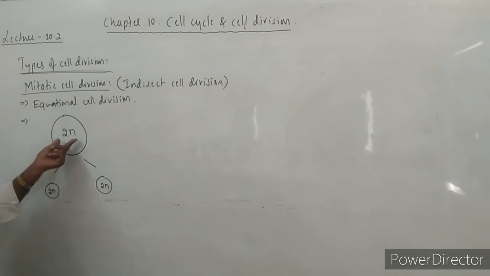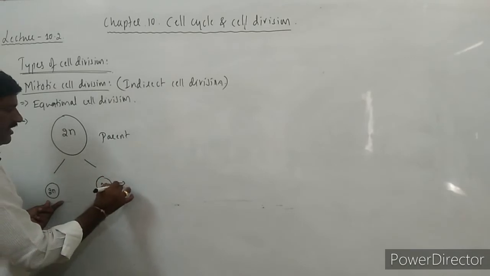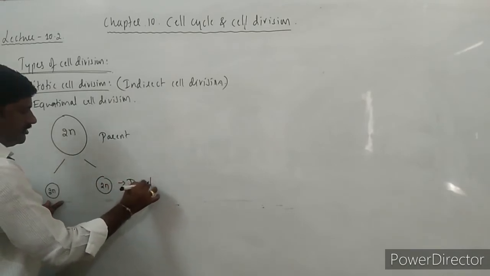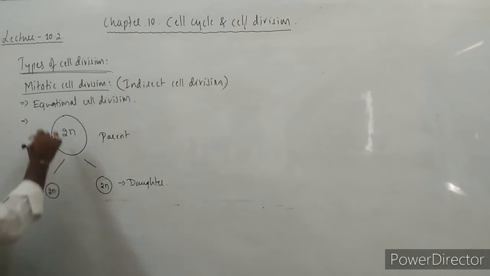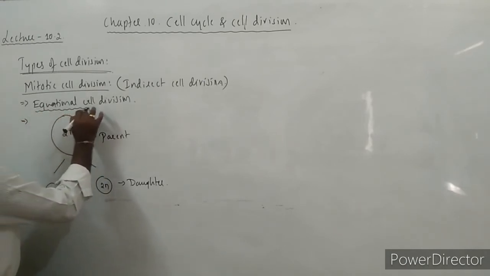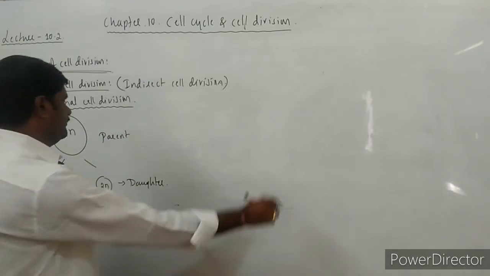It shows that an equal number of chromosomes are present both in the parent cell as well as in the daughter cell, right? Hence it is said to be an equational cell division.